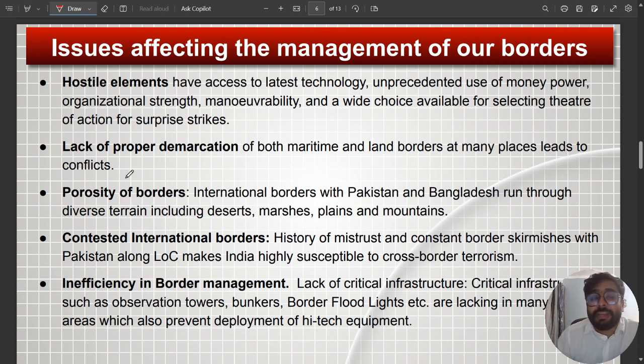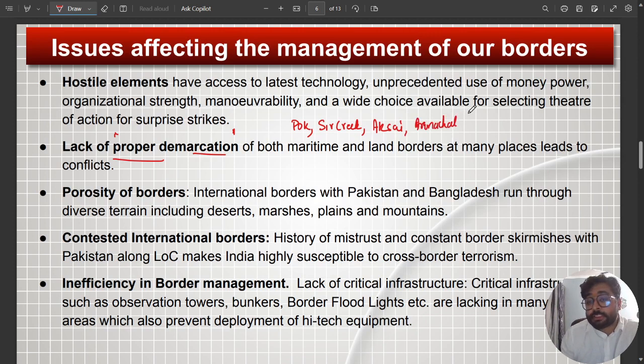Another issue that we have in our border management is proper demarcation. We do not have proper demarcation for our maritime borders as well as land borders. We are continuously in conflicts with many neighbors. Like we have a POK issue, then we have Sir Creek issue, then we have our Aksai issue, then we have Arunachal issue.